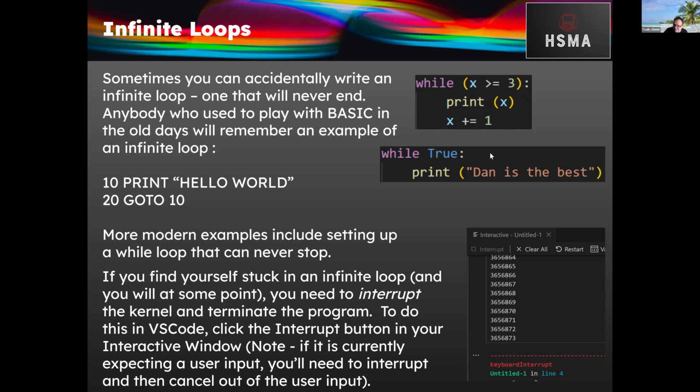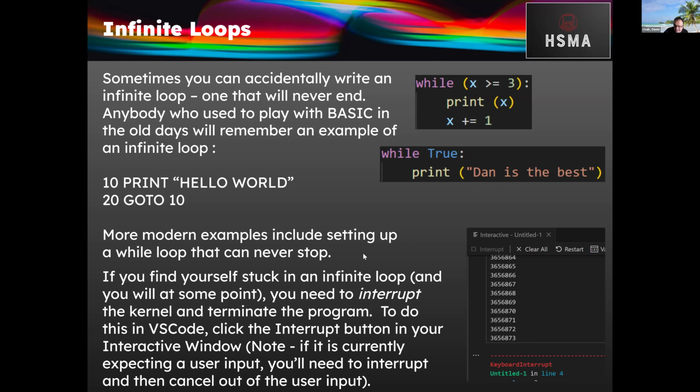Similarly, this is an example. You tend to use this kind of statement when you want to create a deliberate while loop, and you'll see examples of that later in the course. While true basically means whilst true is true. It's a shorthand for saying this is an infinite loop. It's a Boolean value of true. It basically just says keep doing this forever. And that's an example where you'd want to create a deliberate infinite loop.